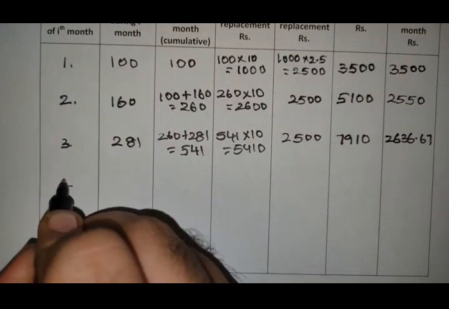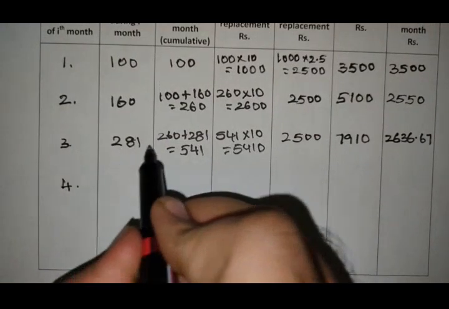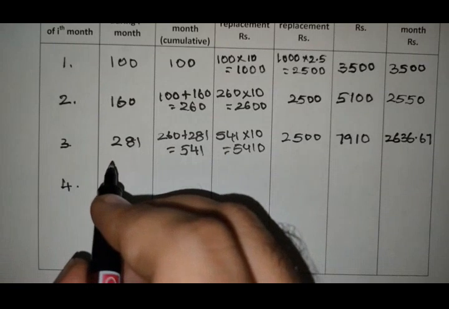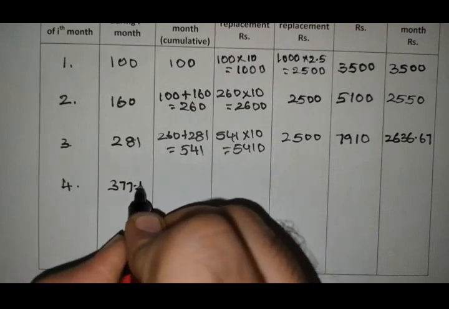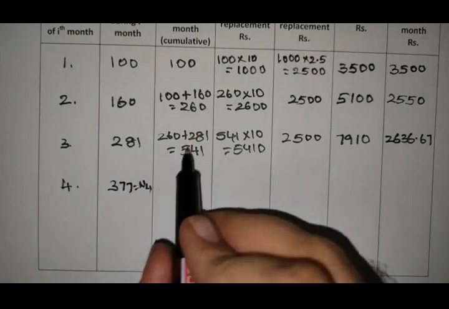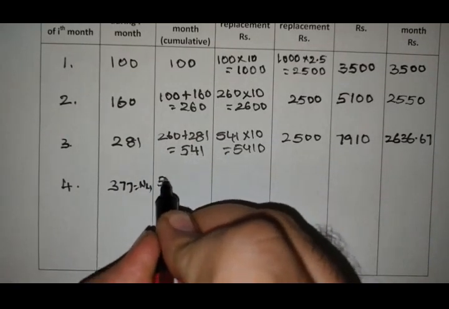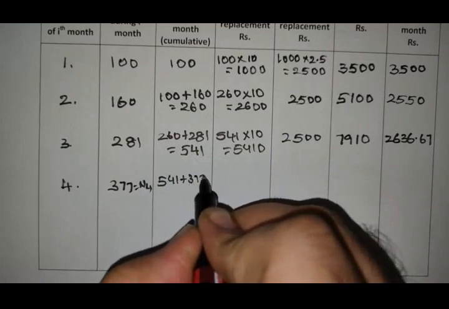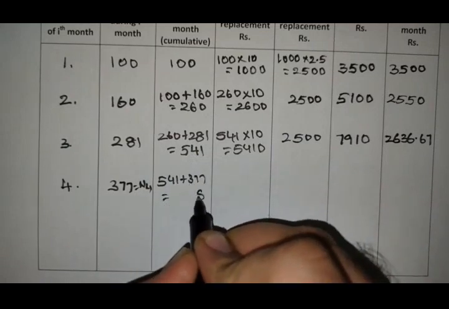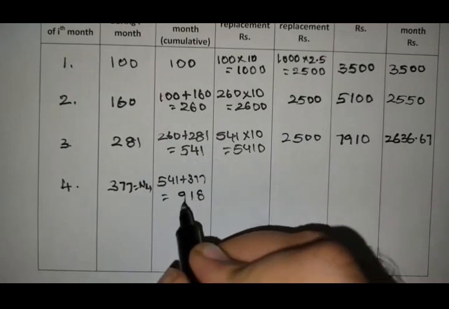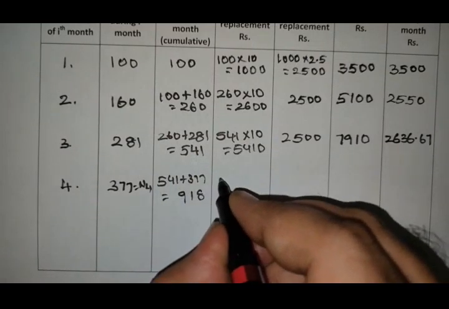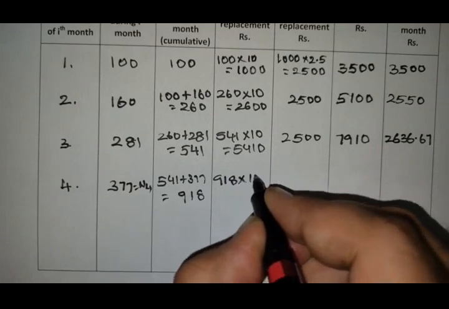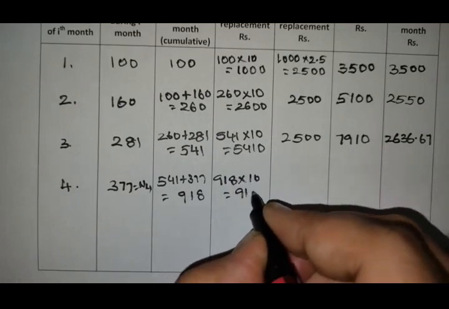Next, calculate for the fourth month. Only in the fourth month, how many bulbs failed? That is N4, which equals 377. Now find the sum, 541 plus 377. So totally, 918 bulbs failed. The cost of individual replacement is 918 into 10, that is 9180.